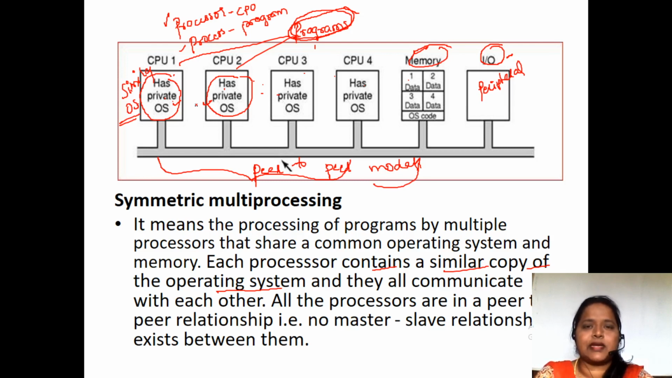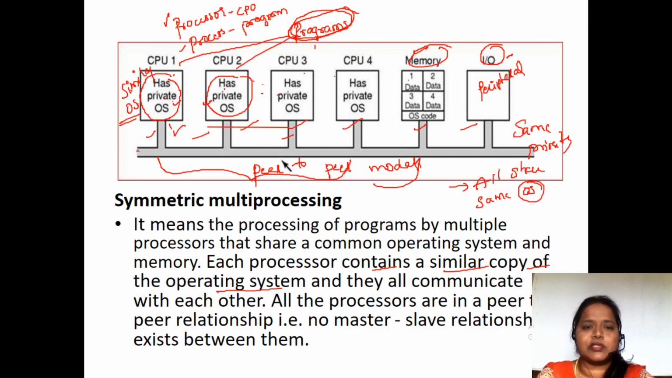So that is the main advantage of using this symmetric multiprocessor system. Here all the systems are going to have the same priority. Why? Because all are sharing the same OS. All share the same OS. So the same operating system is dumped over here.